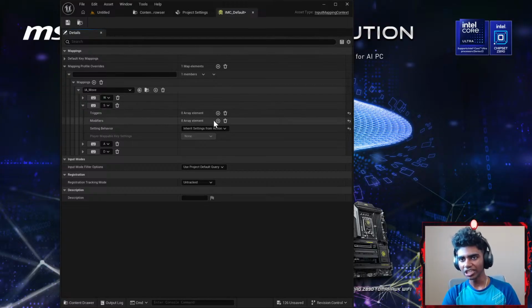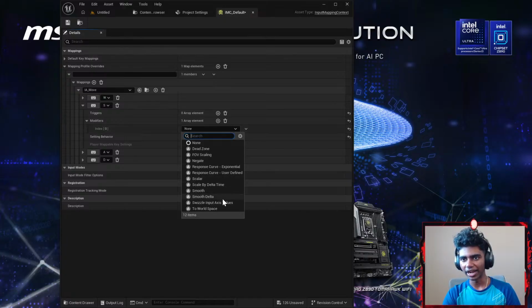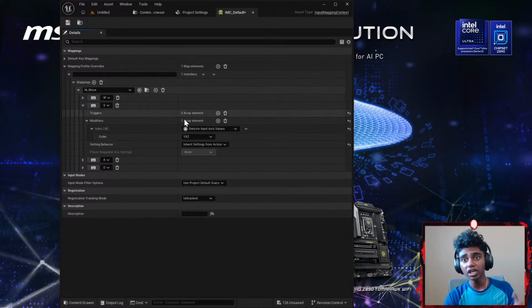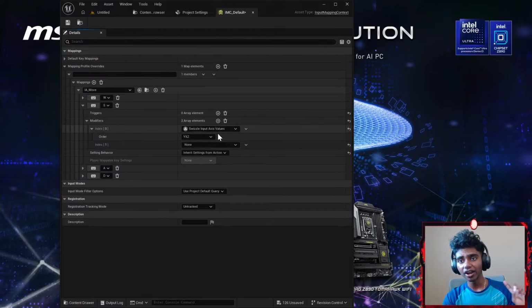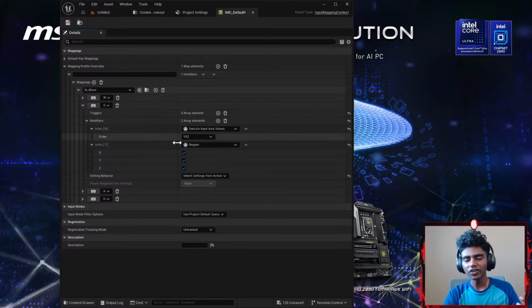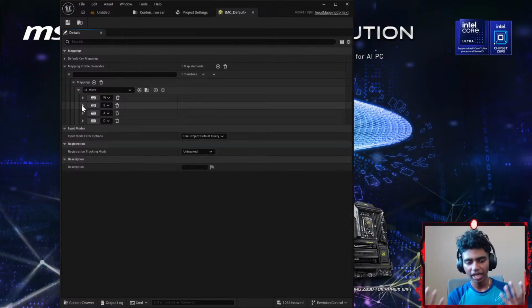Since I am working with the Y-axis, I'll have to add a Swizzle Input Axis Value. Although, with just Swizzle Input Axis Value, I'm going to move in the exact same direction as where my Y was moving. So I have to add another modifier called Negate, which basically means negative. I want to move in the Y-axis in a negative direction. W is going to be moving in the Y-axis in a positive direction.